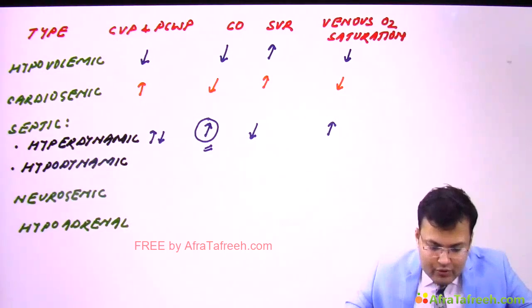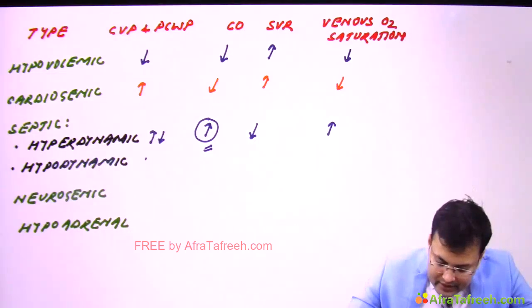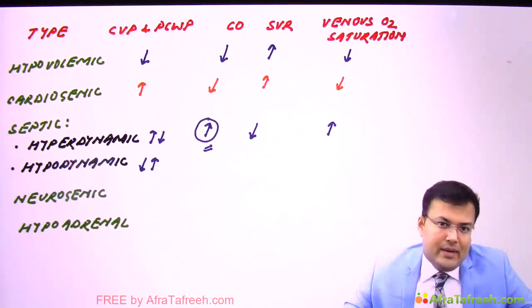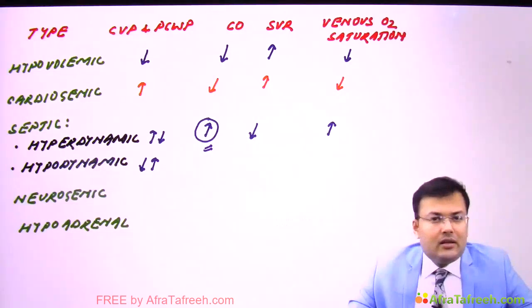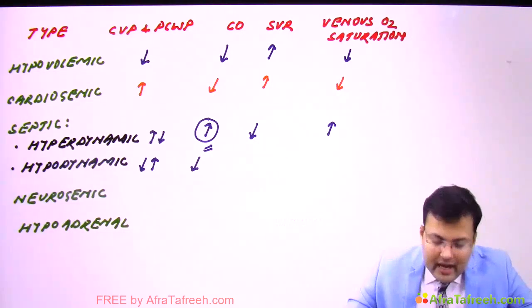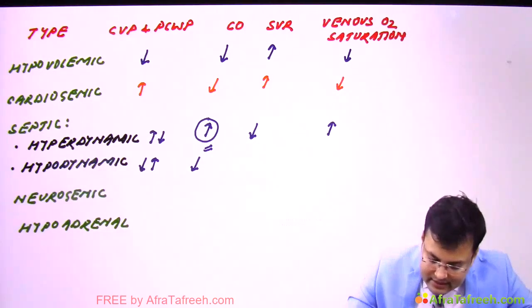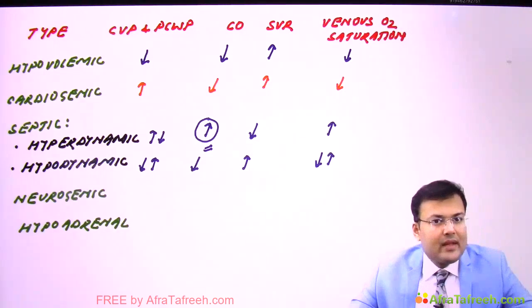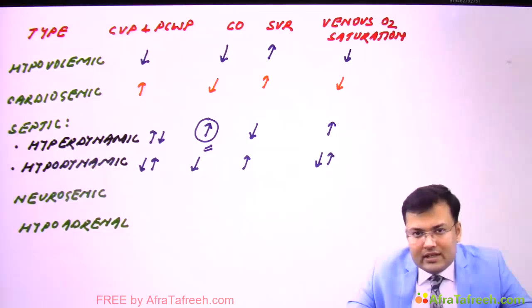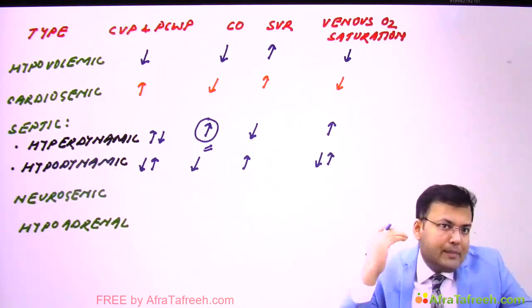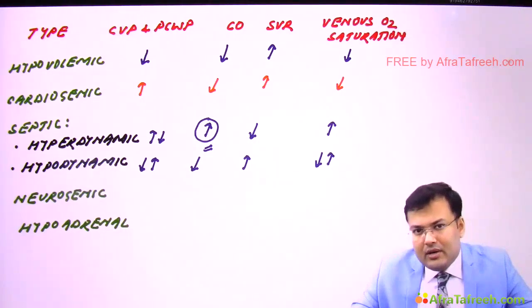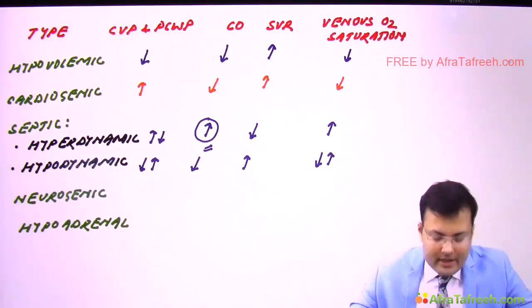Now what happens in hypodynamic phase? Here also the central venous pressure and pulmonary capillary wedge pressure can be decreased or increased, but in this case the cardiac output is decreased and systemic vascular resistance is increased, and venous oxygen saturation can be decreased or increased. Clear? Now see the neurogenic shock. We discussed that it is because of loss or suppression of sympathetic tone. So here what is the problem? The central venous pressure, pulmonary capillary wedge pressure, it is decreased.